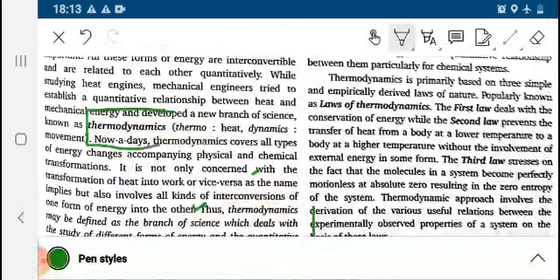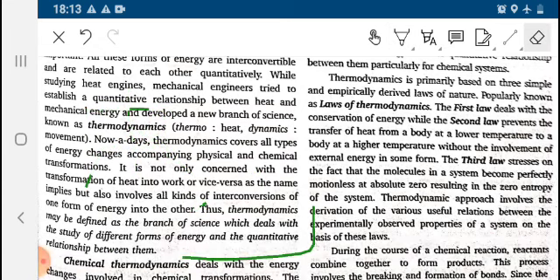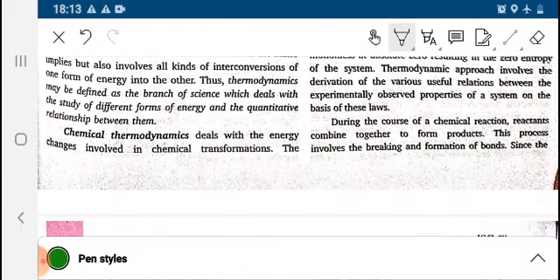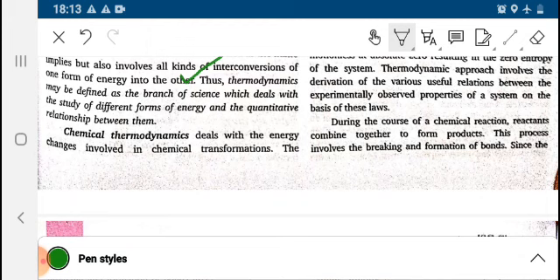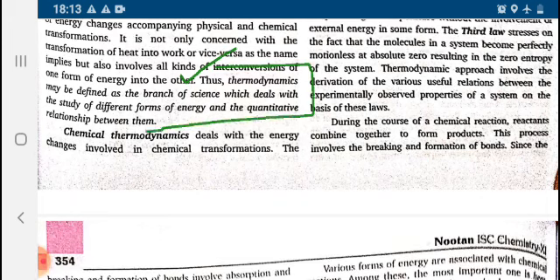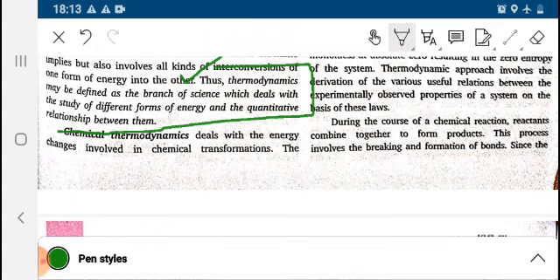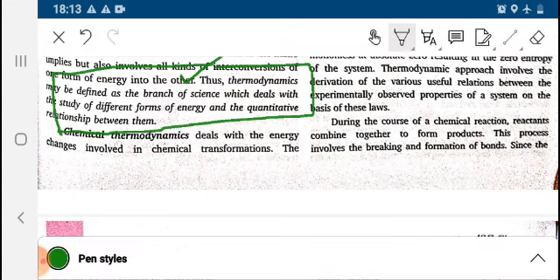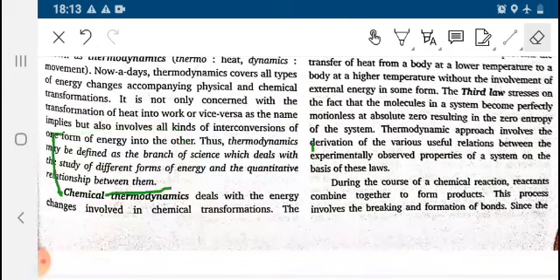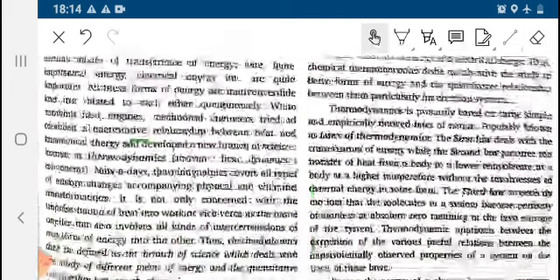What do you mean by thermodynamics? Thermo means heat and dynamic means movement. So it's a heat movement. In short, you can say it is a heat movement. But in terms of definition, thermodynamics is defined as the branch of science which deals with the study of different forms of energy and its quantitative relationship. In this chapter, thermodynamics is dealing with different forms of energy and their interconversions.